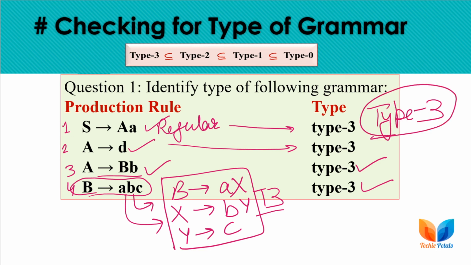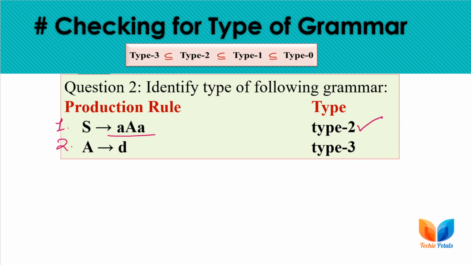Starting with the next example, here we have 2 production rules, one is this, second is this. The first production rule is context free grammar, or type 2 grammar, and the second production rule is type 3 or regular grammar.